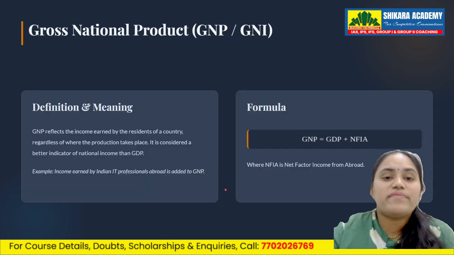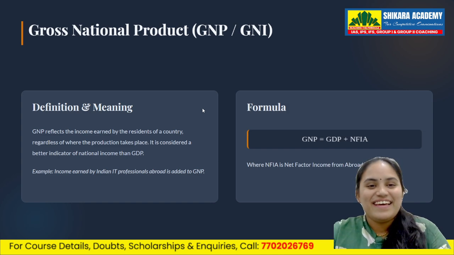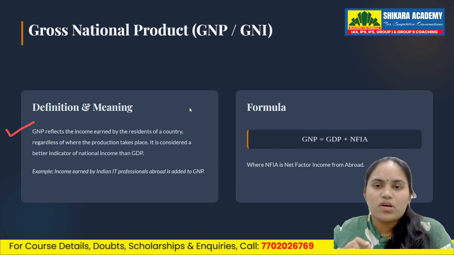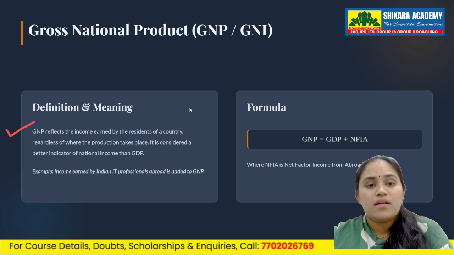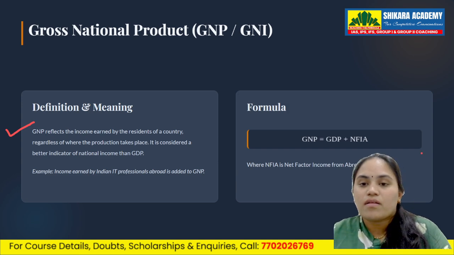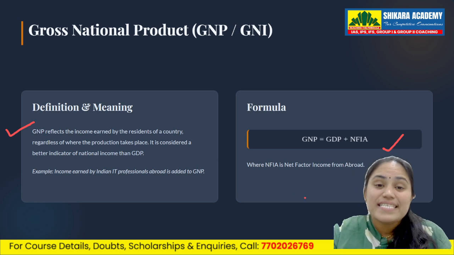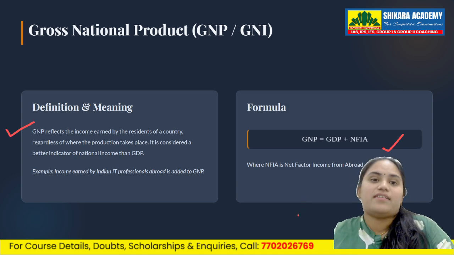Now, what is the story of GNP? GDP's cousin is GNP. Okay. GNP focuses on who earned the income, not where production happened. Please, I am stressing on this. Please concentrate. Who earned the income, not where production happened. That is why GNP is equal to GDP plus income earned by residents abroad minus income earned by foreigners here.